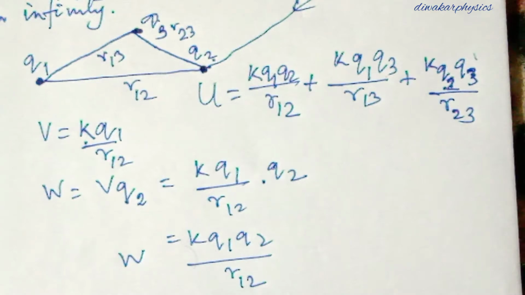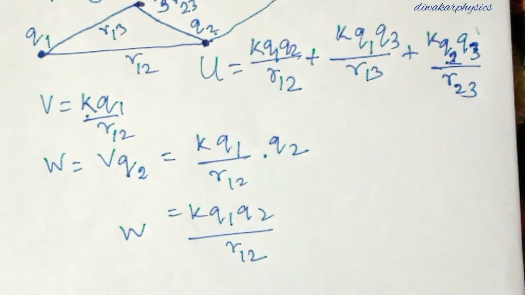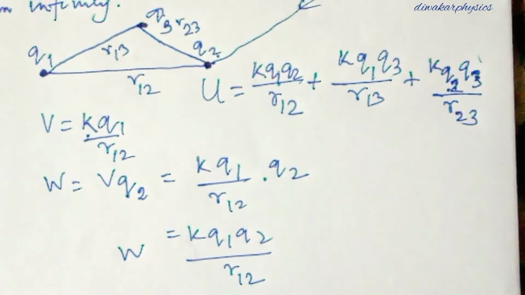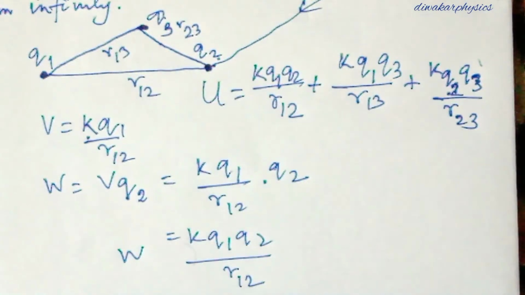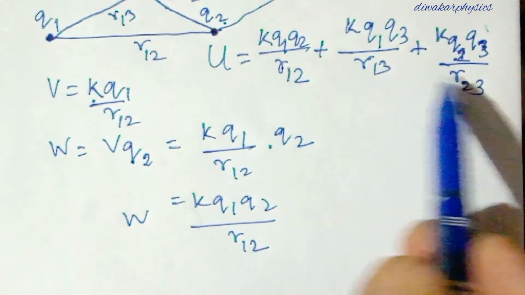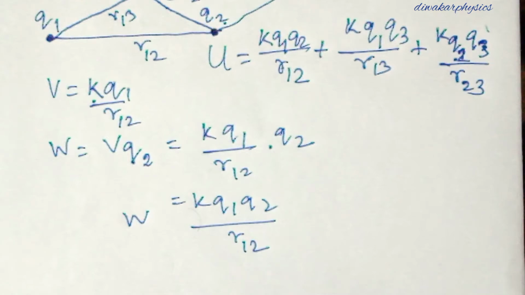So this is electric potential energy. When you solve the numericals, you have to put the signs of the charges. That is important. Potential energy is a scalar quantity, so when we add these values, we don't add vectorially; we add them as scalar quantities, but with proper sign. So let us solve some questions based on this, then you will understand.